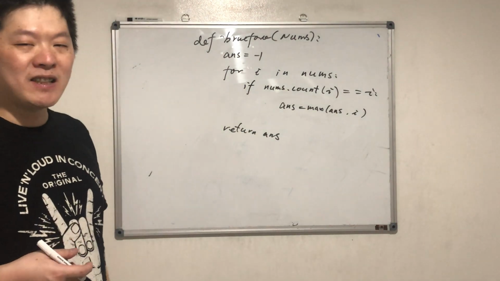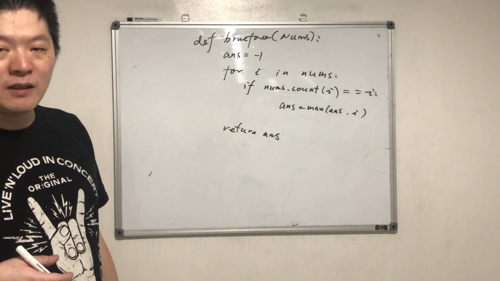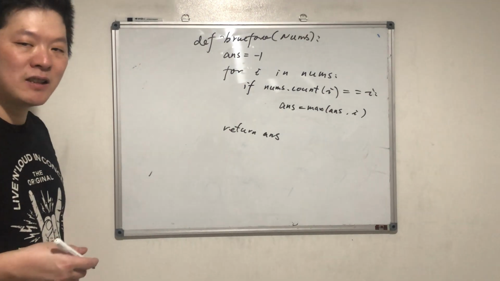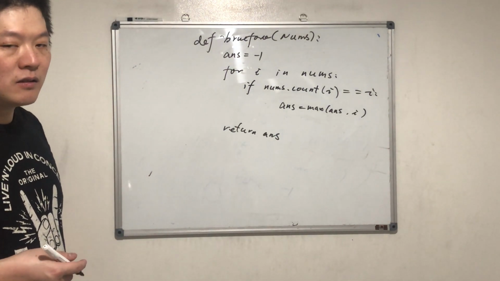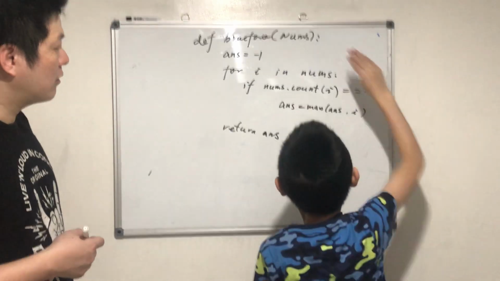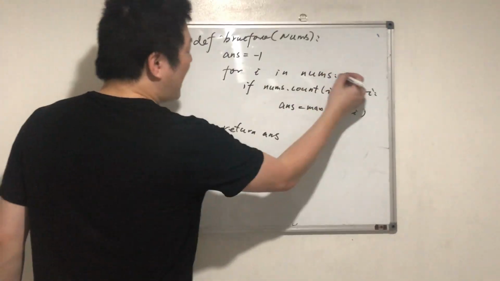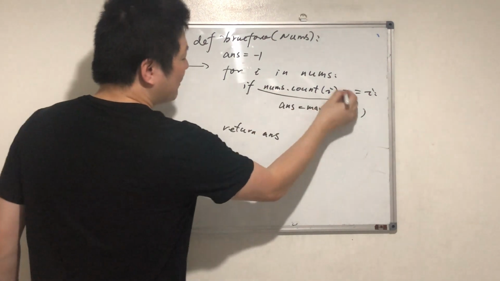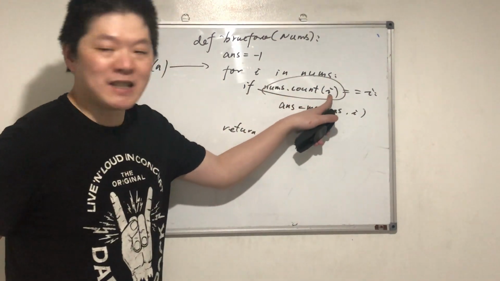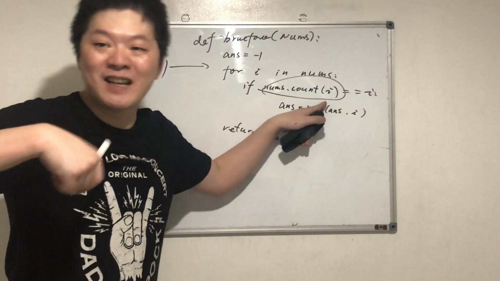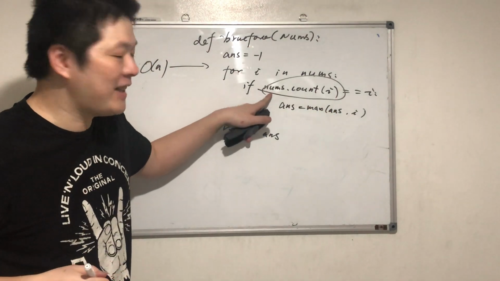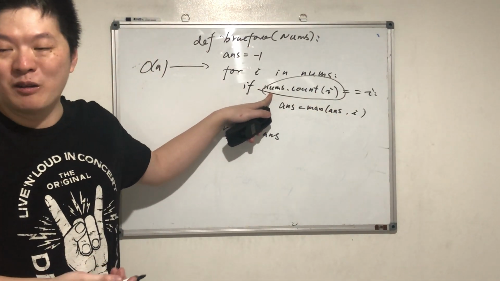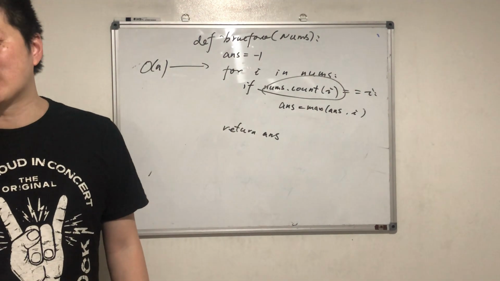What's the time complexity? O(n squared). Why is it O(n squared)? Because this and this. Look, this loop is O(n). But this count, look, counting this number in an array takes another n, right? So this is n, and inside it needs another n. That's O(n squared).